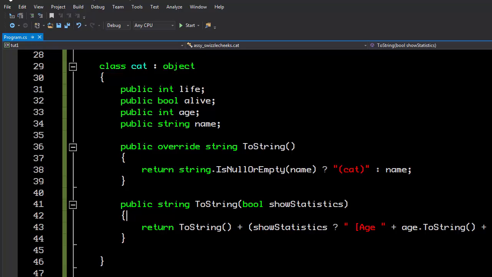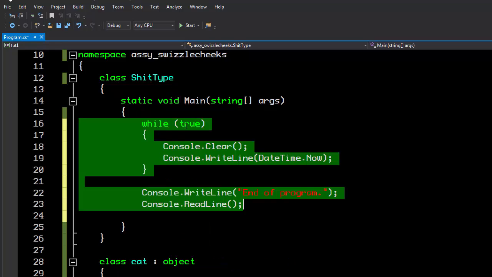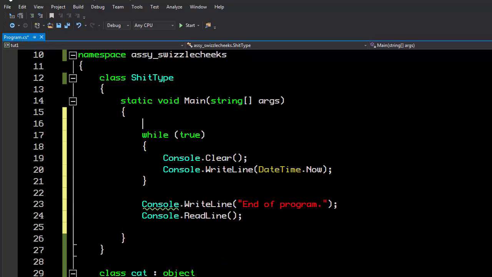Now let's simulate some cats. So the first thing I'm going to do is I'm going to get rid of this, and I'm going to replace it with a while statement. What a while statement does is it loops this particular logic for as long as this statement is true. And in this case, I put true here, so it's going to continue to run this forever, at least for now. I'll change this later.